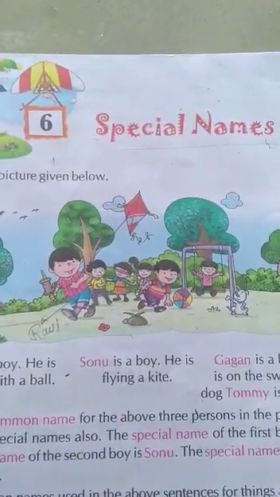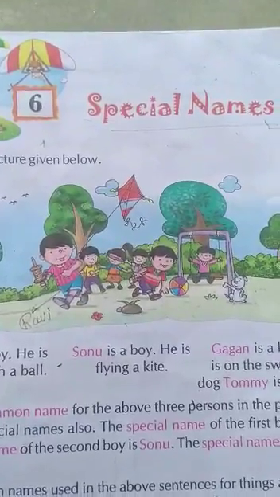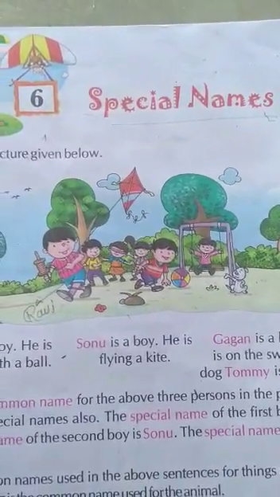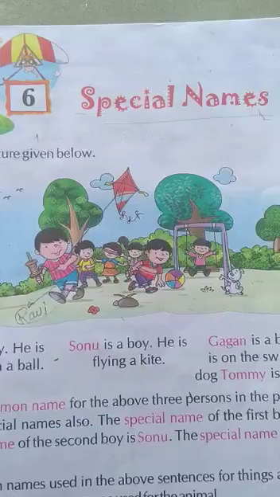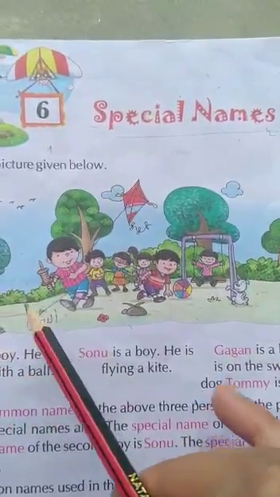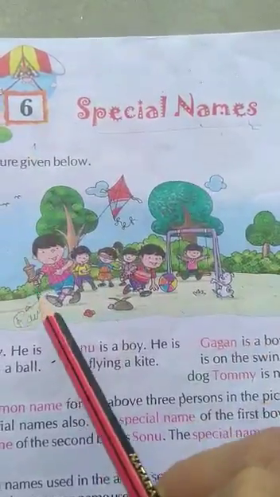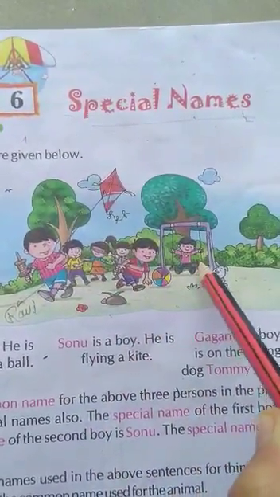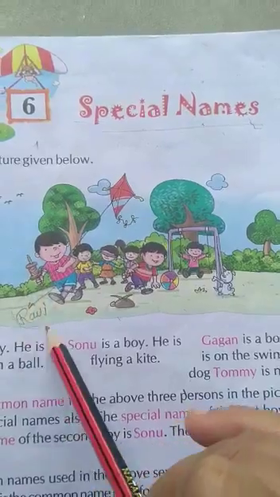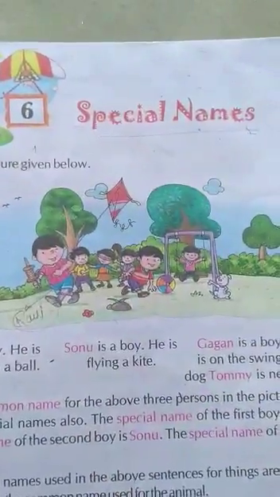Each and every person in this world has a special name. All of you have a special name. So, did you understand what is special name? Boy is a common name and Ravi is the special name for him.